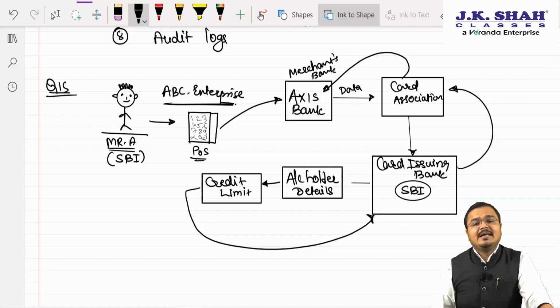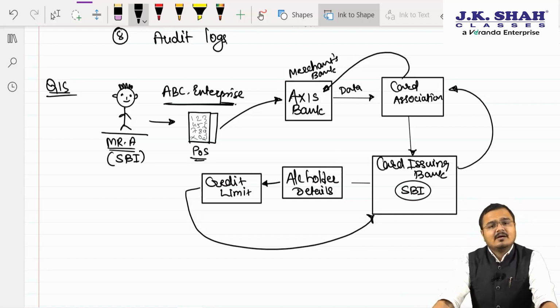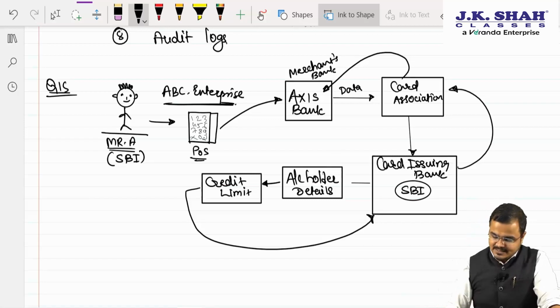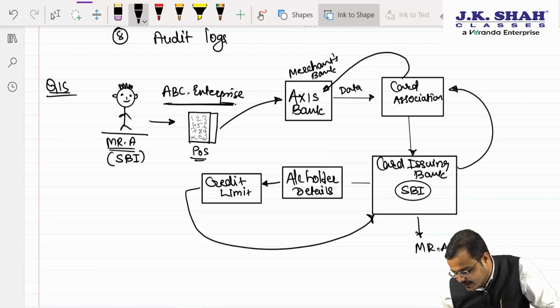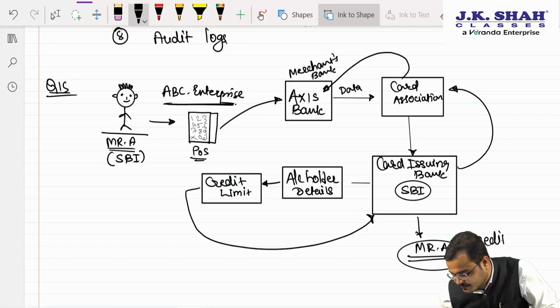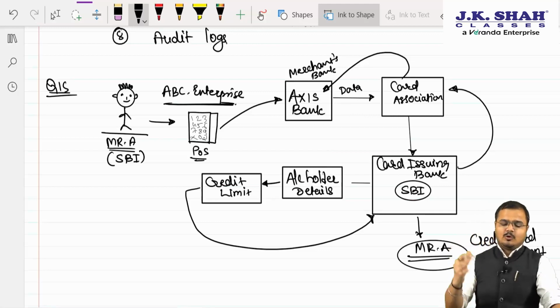Finally, the merchant got the money, yes or no? Yes, sir. Agreed. And finally, this card issuing bank will charge Mr. A at the end of the month with a credit card statement. So how to write it down?